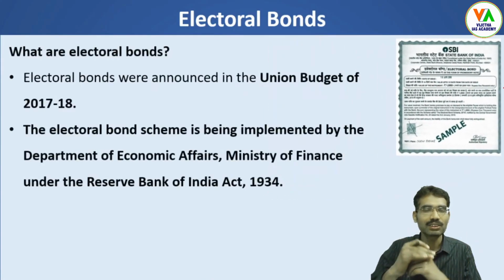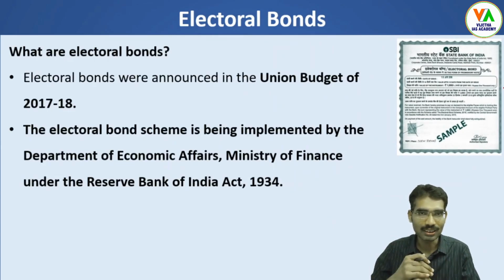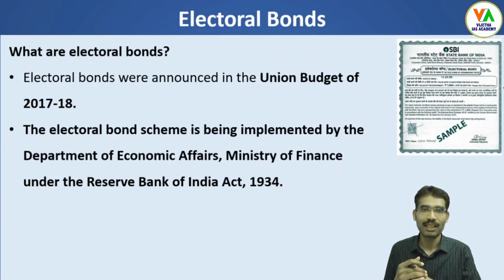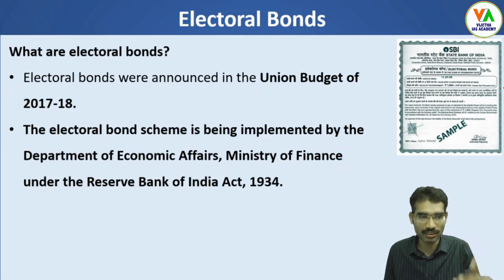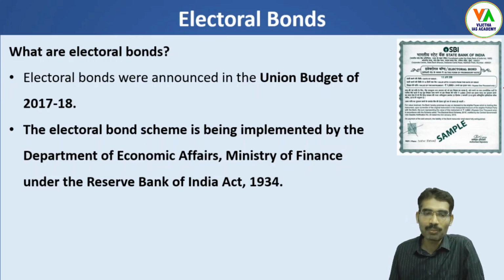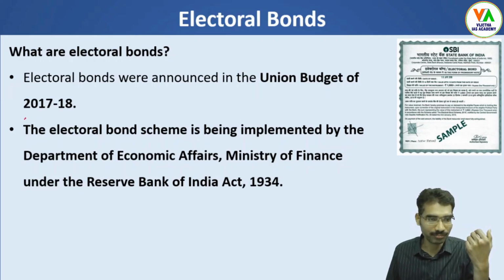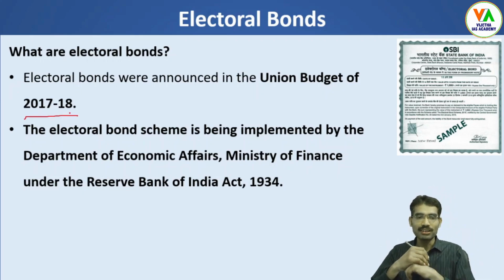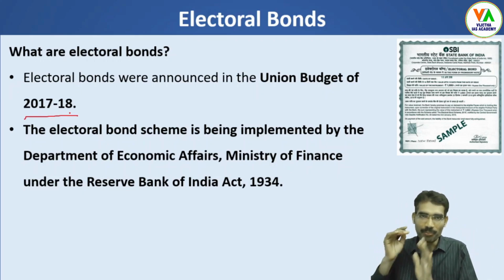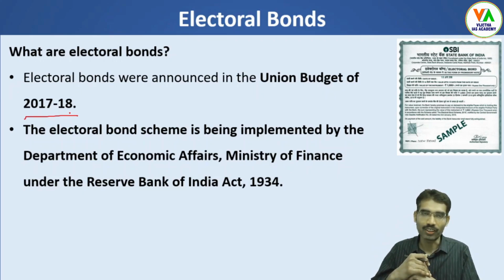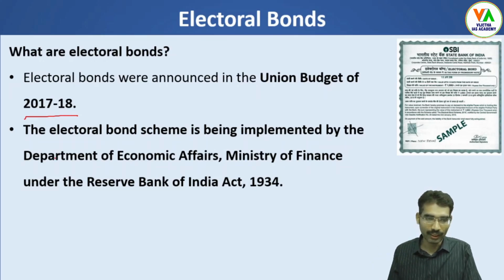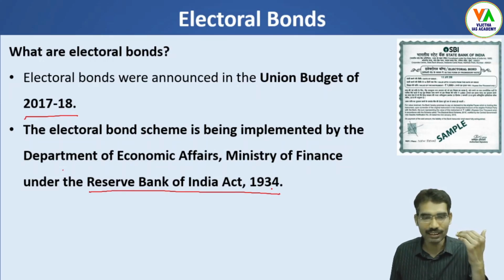In that context, we have to see when the electoral bonds scheme was introduced, what the various dimensions in it are, and what the critical dimensions of electoral bonds are. First, electoral bonds were announced in the Union Budget of 2017-18. The electoral bond scheme is being implemented by the Ministry of Finance under the Department of Economic Affairs. It was implemented under the Reserve Bank of India Act 1934.